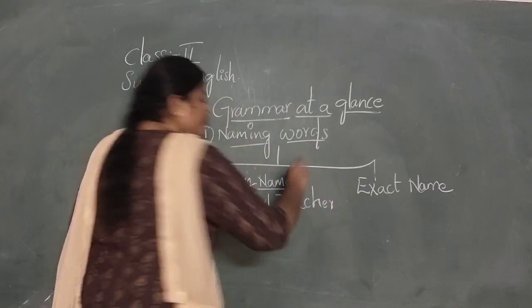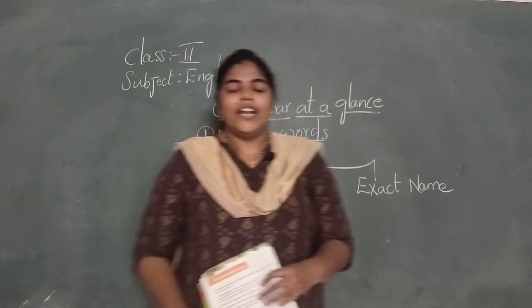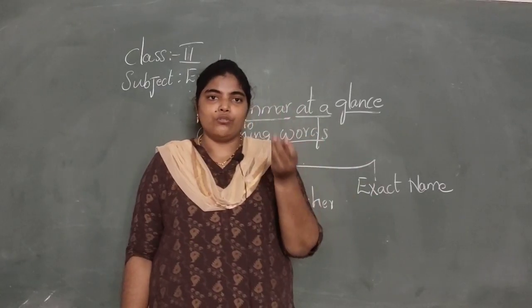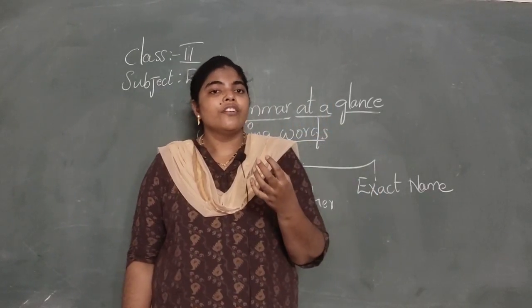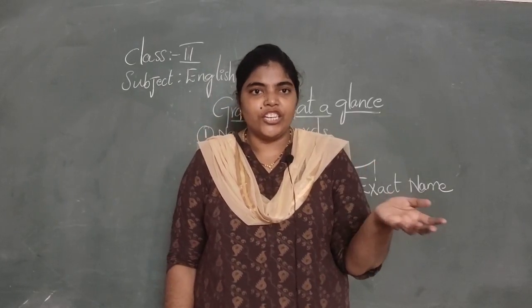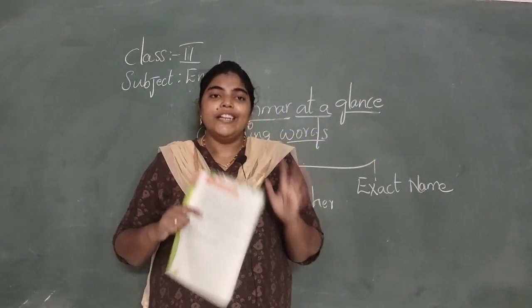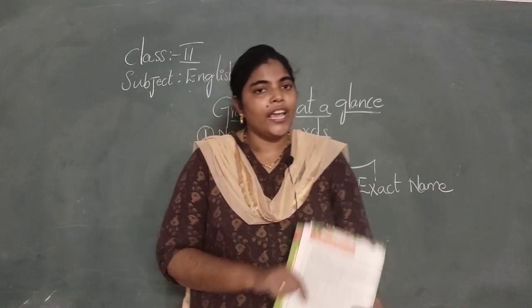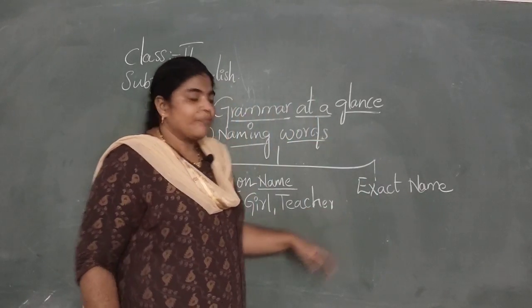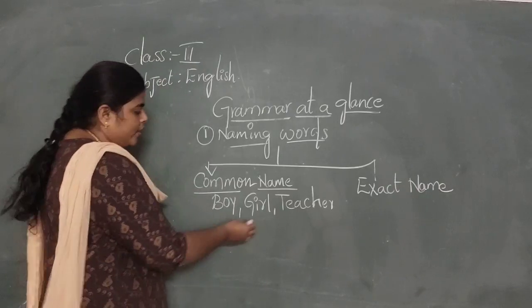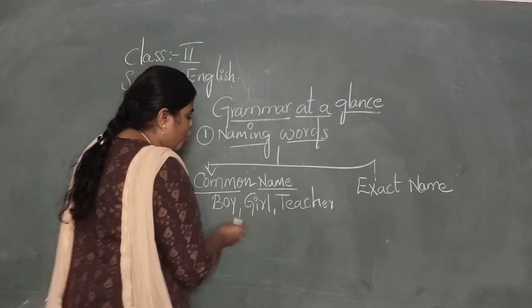Either it's a boy or girl or teacher. You have many subjects like Telugu, Hindi, social, English, like this. For each subject you have a teacher, but we are all known as teachers of Dr. SRK school, right? So teacher is common. Boy is common, girl is common, teacher is common.